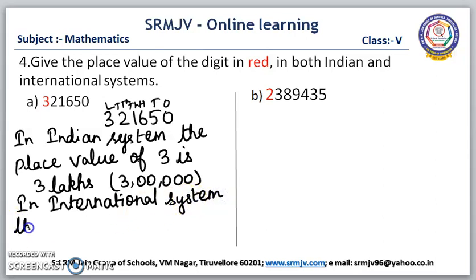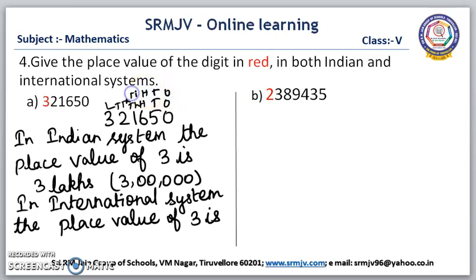Now we are going to write the place value in the international system. So we have to write the place values in the international system first. Ones, tens, hundred, thousand, ten thousand and hundred thousand. Here in the international system, the place value of 3 is 300,000.